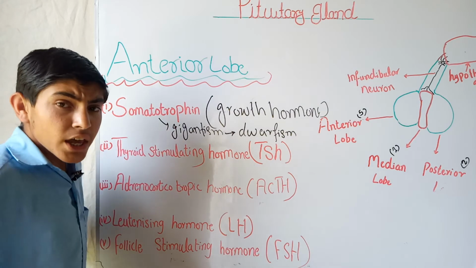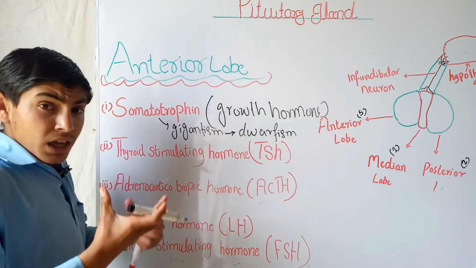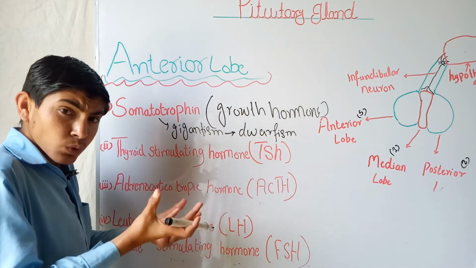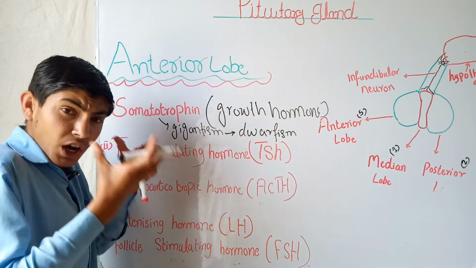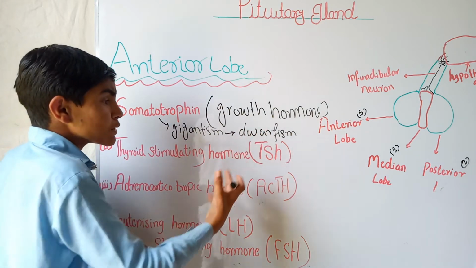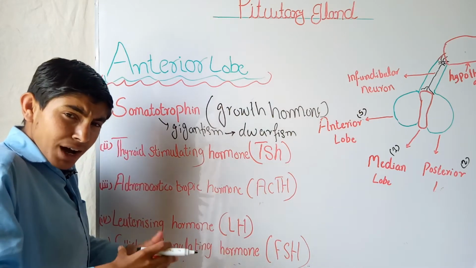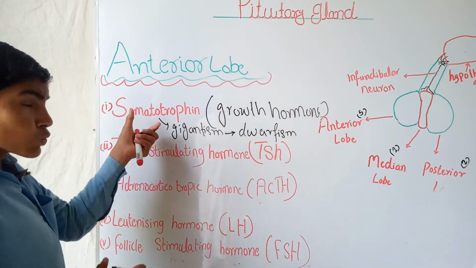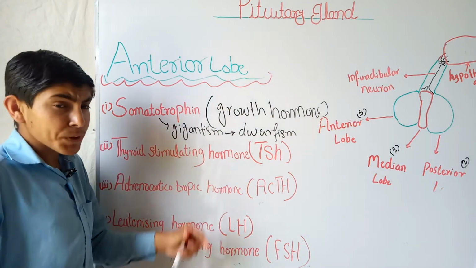Gigantism is a disease in which the body grows beyond the normal condition. It grows and the person becomes very tall. And in dwarfism, the person remains small. So these are disorders due to the release of somatotropin hormone.